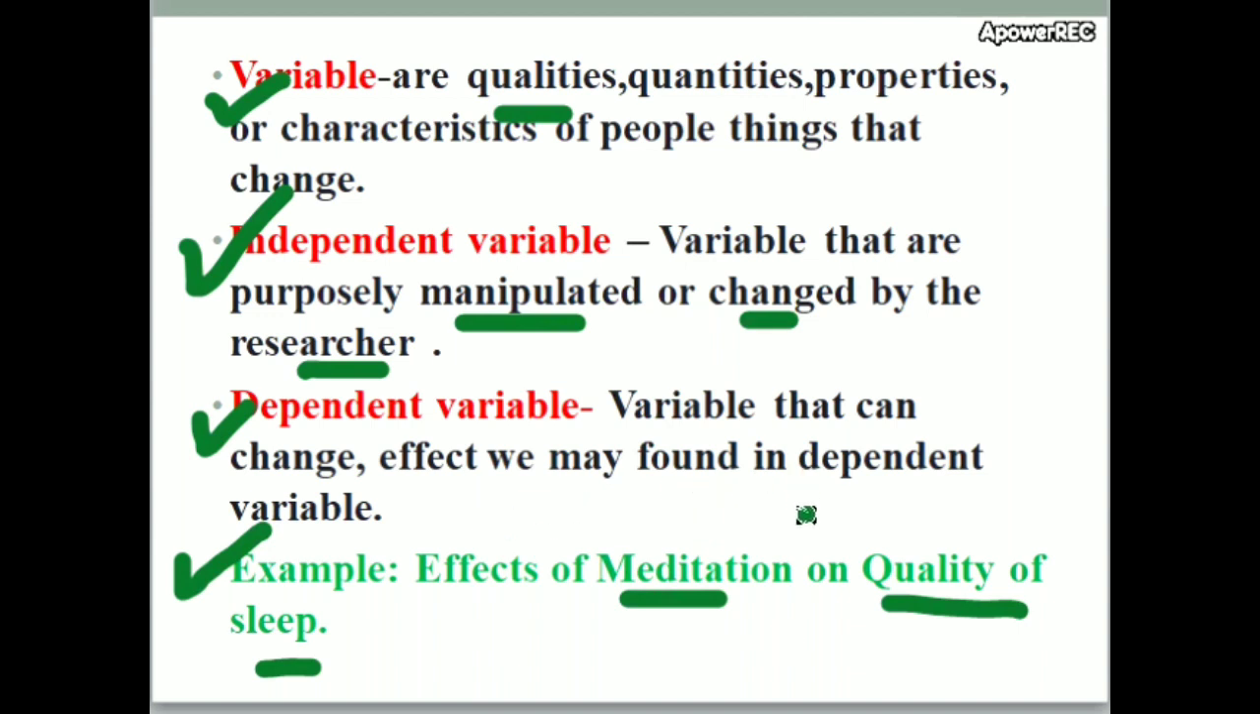Dependent variable: a variable that can change. Quality of sleep may change; it may improve or may not improve. The effect may be found in the dependent variable. So I think you understand the dependent variable and the independent variable.